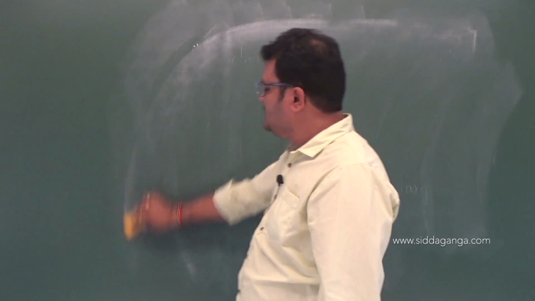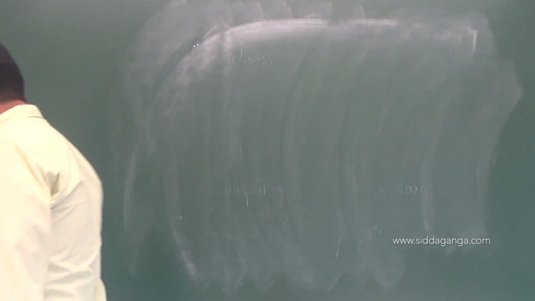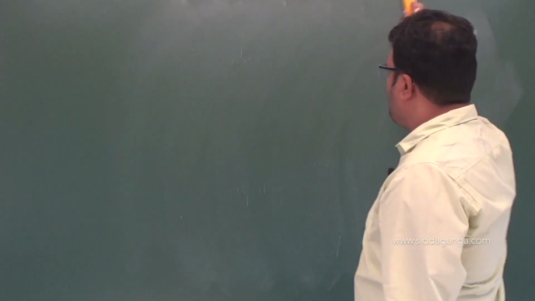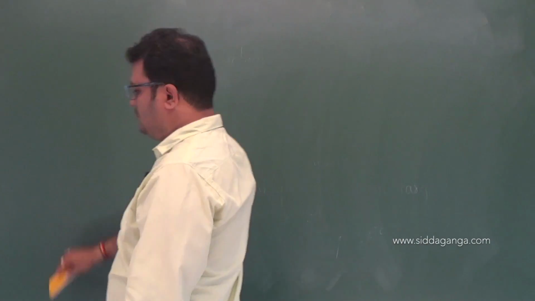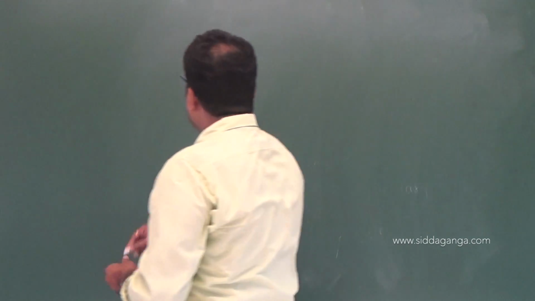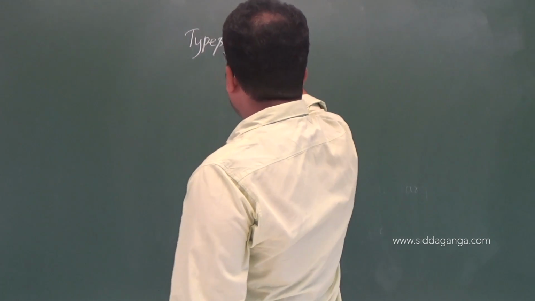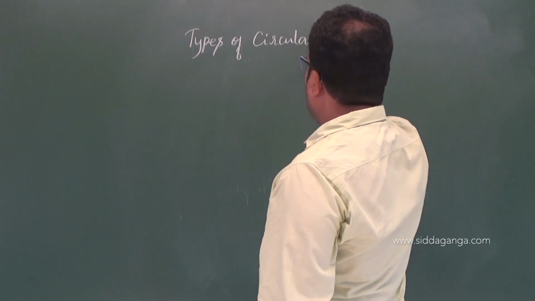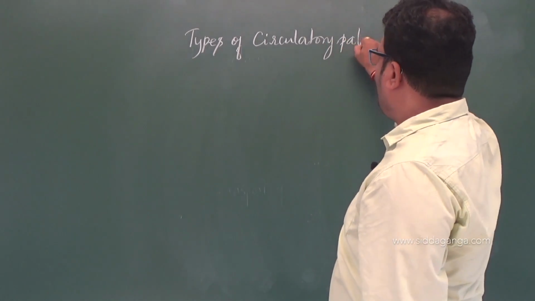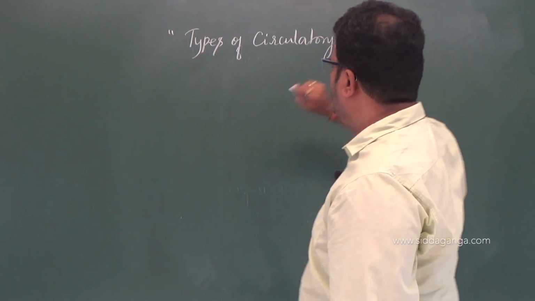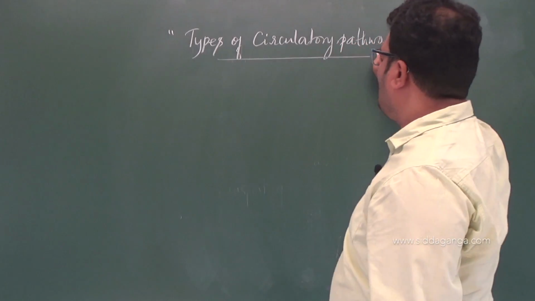And the next thing is types of circulatory pathways. See, these are all comes under your introduction part, right? So types of circulatory pathways.